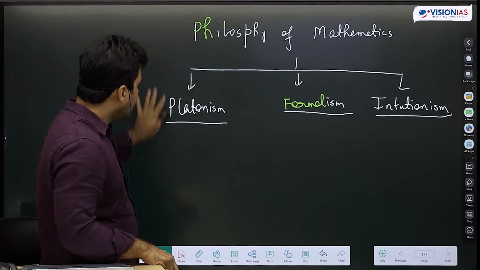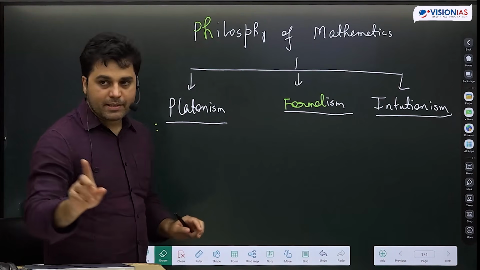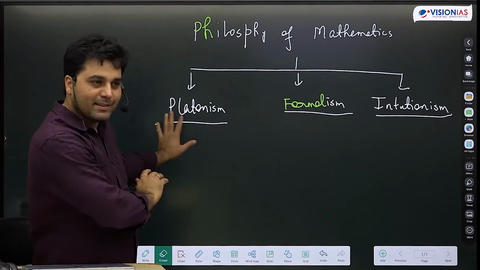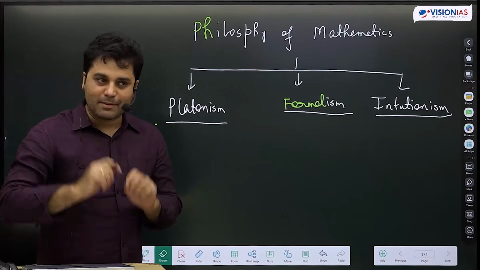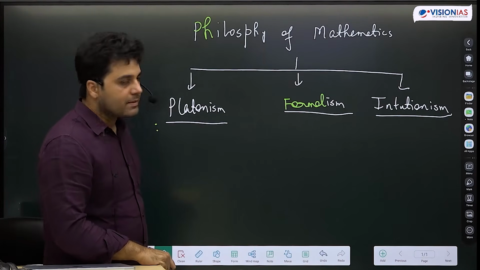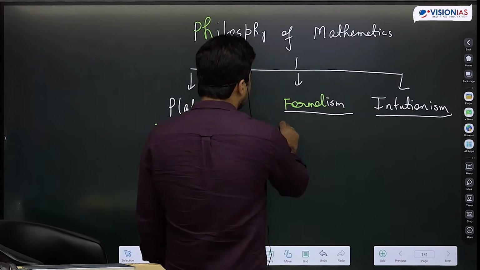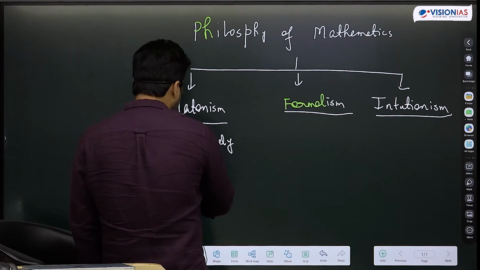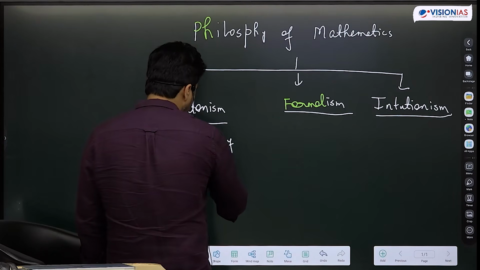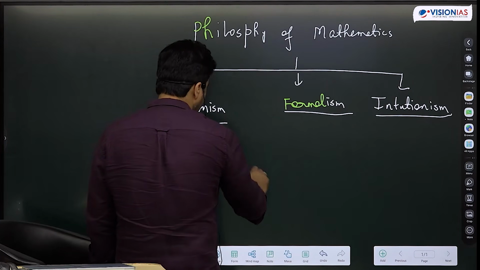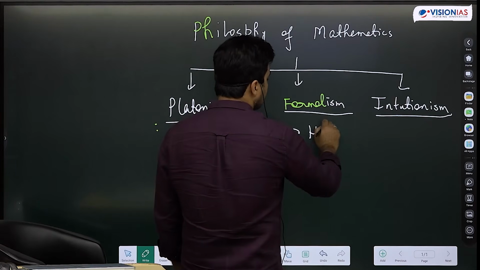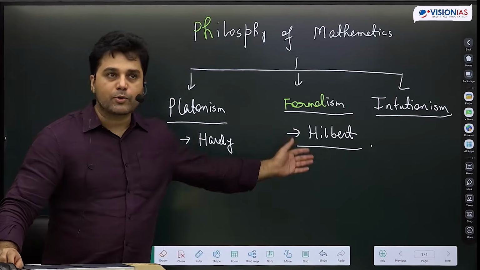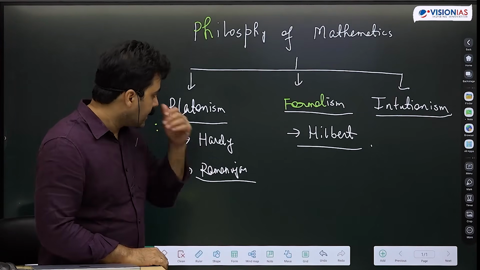This is one branch of mathematicians, and most of the mathematicians, even though they will not readily accept it, deep down they are Platonist. Then you have formalism. Formalism के जो champion है वो Hilbert है. So let me write some names also here. Hardy, Ramanujan, Hilbert. Hilbert will also come in physics, by the way. We'll talk about Hilbert in physics also.